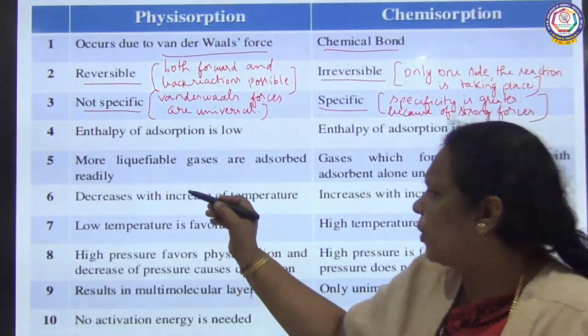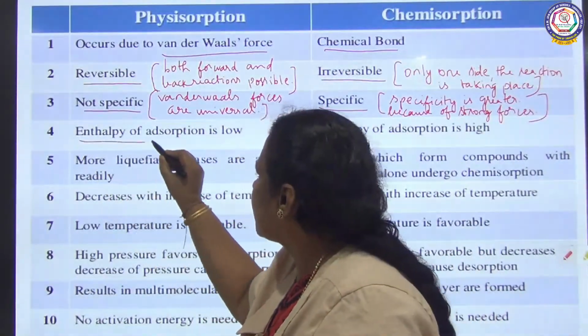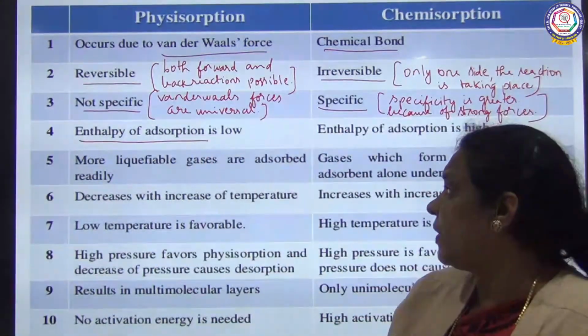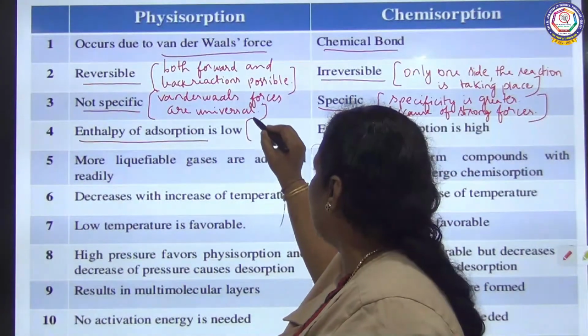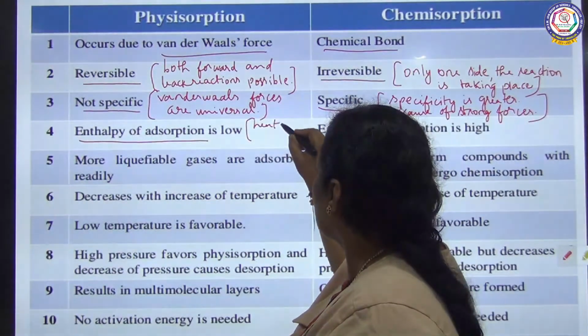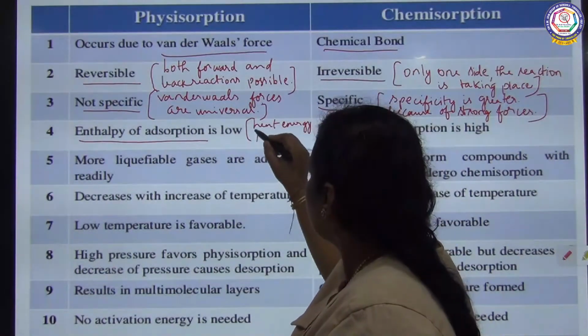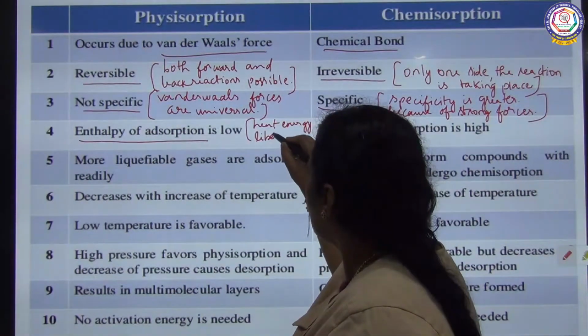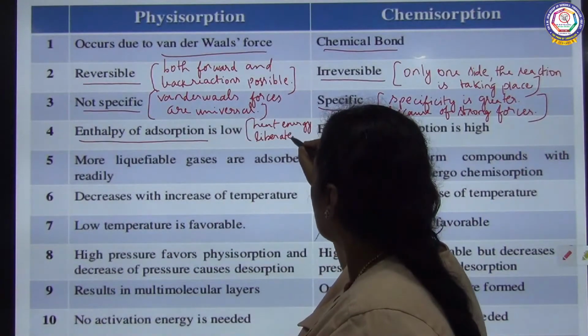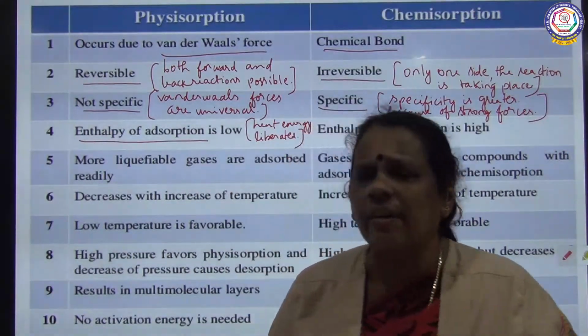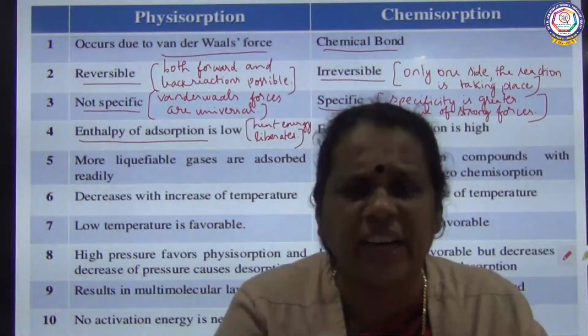And when you talk about the enthalpy of adsorption, what is the enthalpy of adsorption? Actually, it is the amount of heat energy that is liberated.